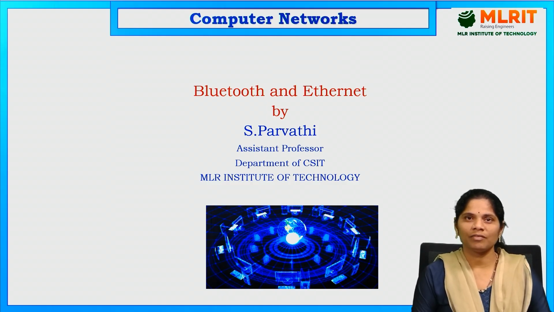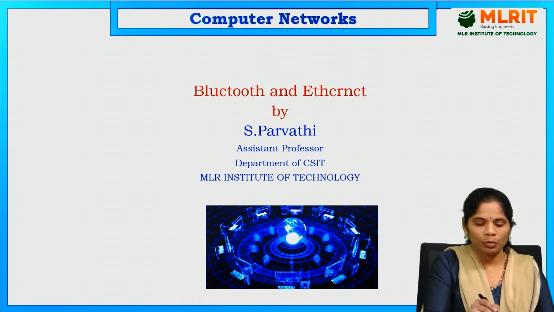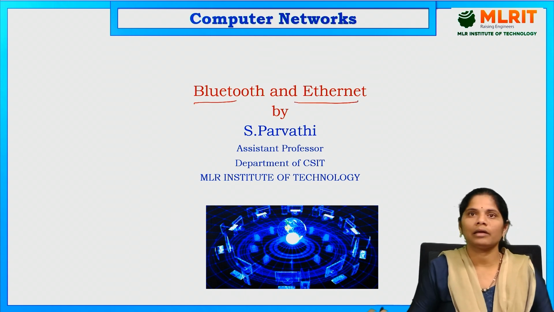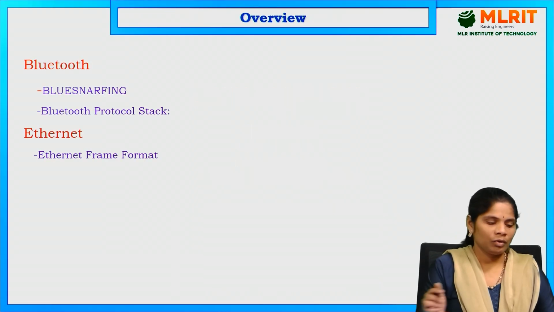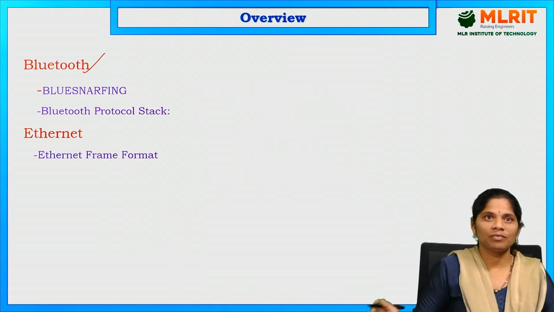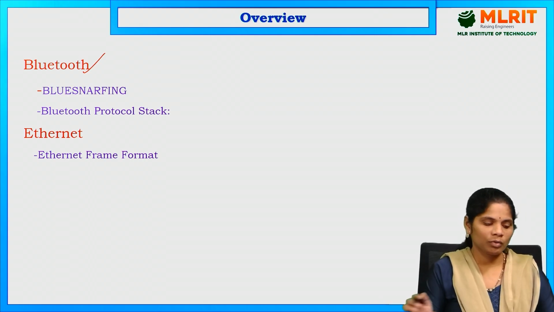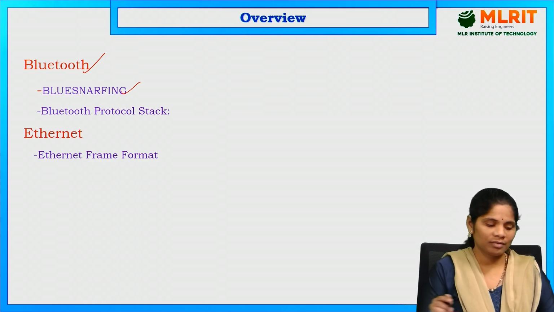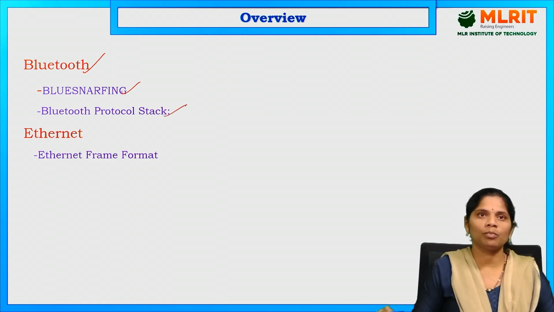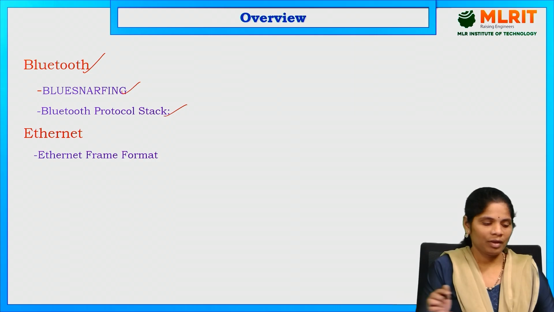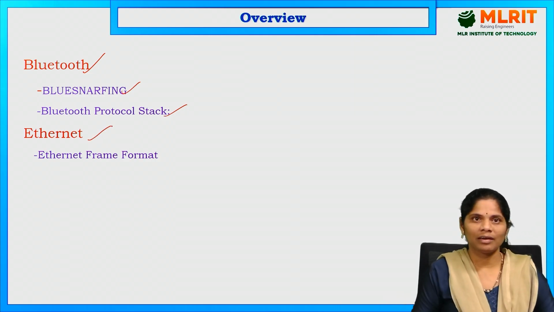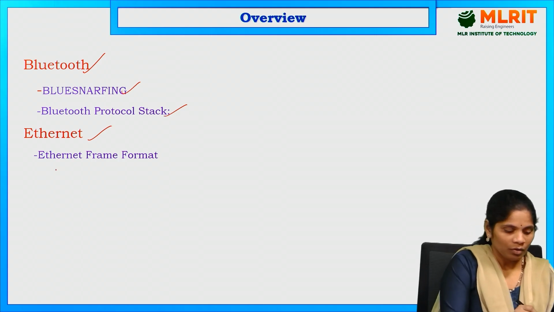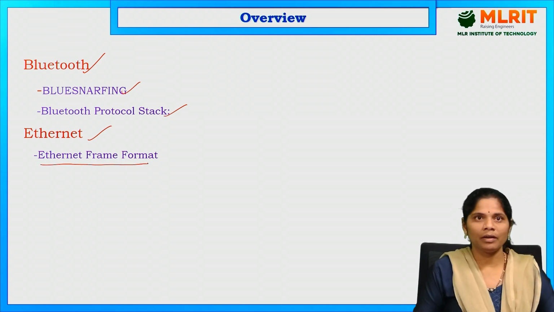In today's session, we are going to discuss Bluetooth and Ethernet in the data link layer. Let us see the overview of today's topic. First, what is Bluetooth; next, what is bluesnarfing in Bluetooth; next, what is the Bluetooth protocol stack; next, what is Ethernet; and next, the Ethernet frame format.